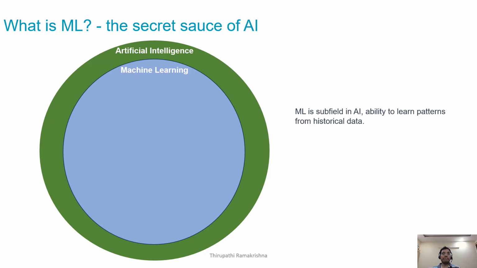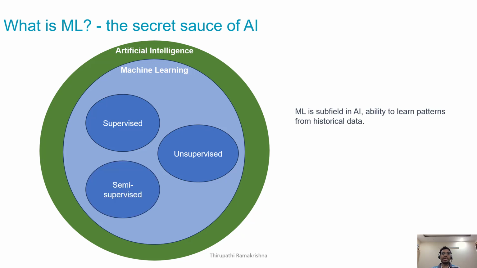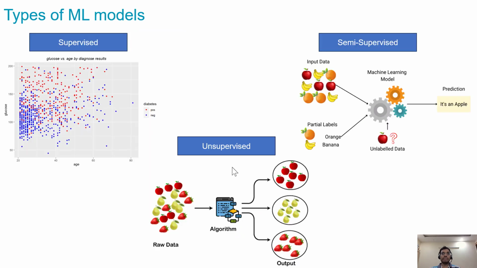There are three types of machine learning. One is supervised, another is unsupervised, and then we have semi-supervised. Let's deep dive into what those are: supervised, unsupervised, and semi-supervised. So what is supervised?